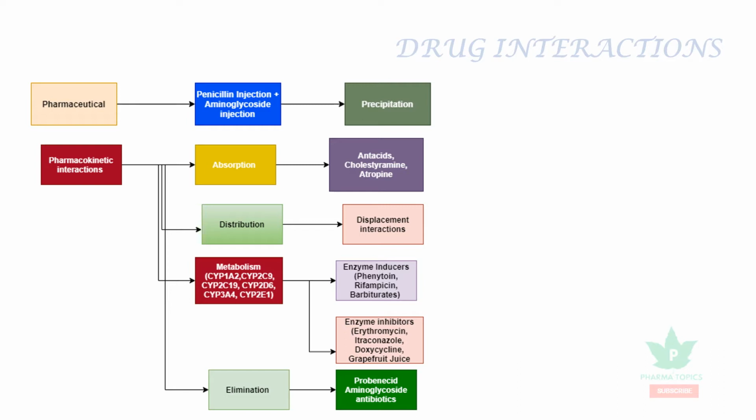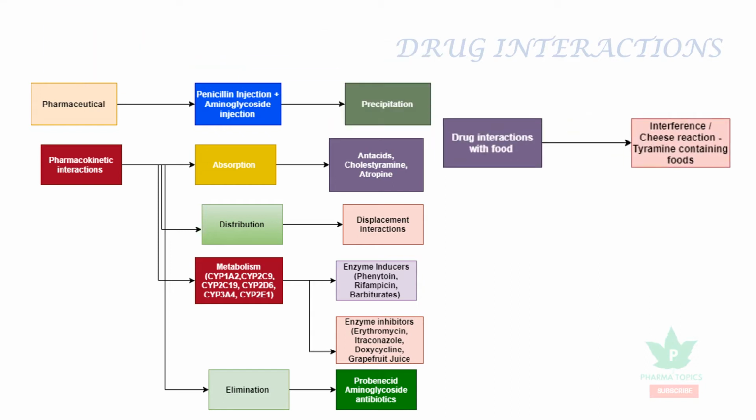They may involve a CYP enzyme inducer or CYP enzyme inhibitor. The inducers are phenytoin, rifampin, barbiturates. The enzyme inhibitors are erythromycin, itraconazole, doxycycline, or grapefruit juice, which contains naringin. And elimination may be enhanced or reduced by co-administered drugs such as probenecid or aminoglycoside antibiotics.